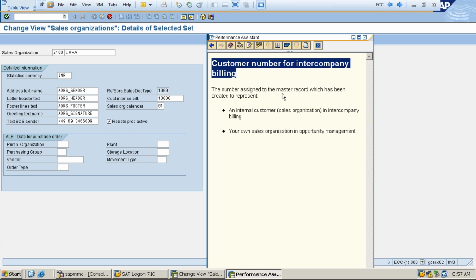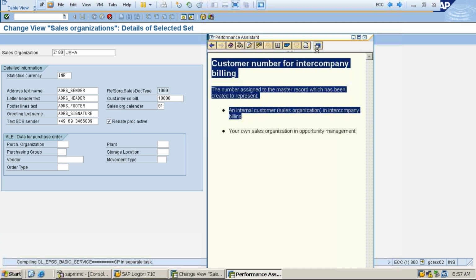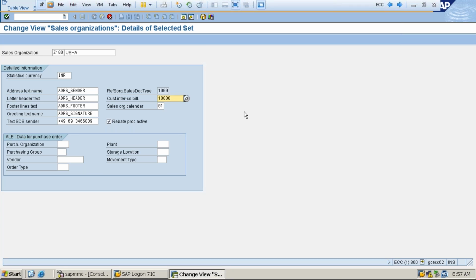The number assigned to the master record which has been created to represent an internal customer sales organization is intercompany billing. So this is for intercompany billing processes. This is also one of the requisites to assign the customer number in a sales organization.